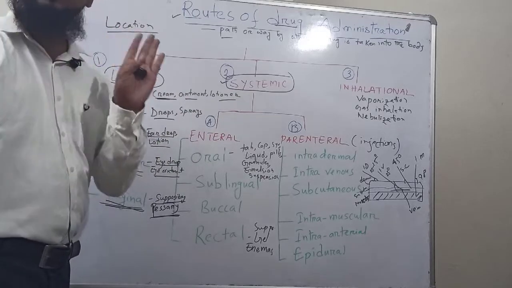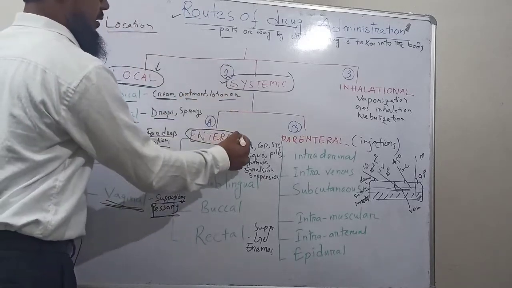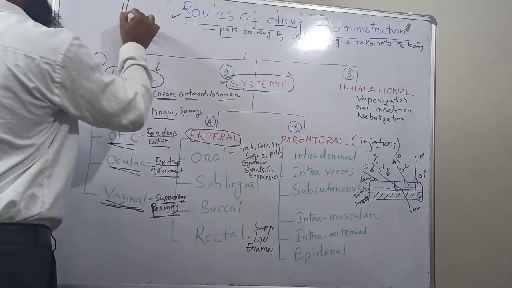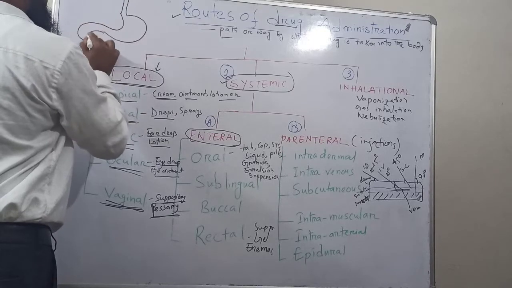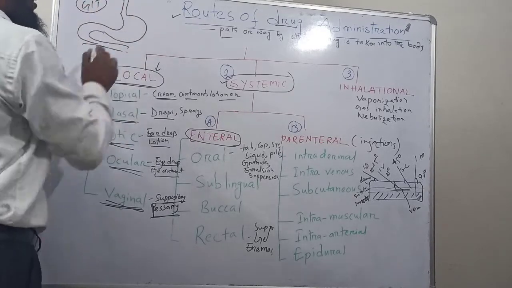Systemic routes are of two types. Mainly one is called enteral, the enteric system. Enteral means our GIT, gastrointestinal tract.